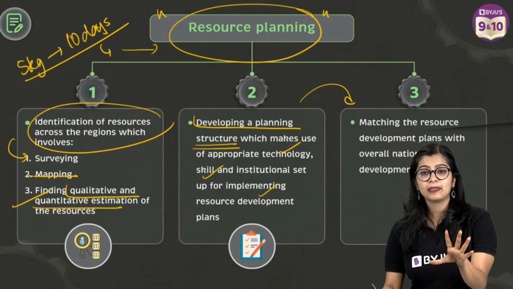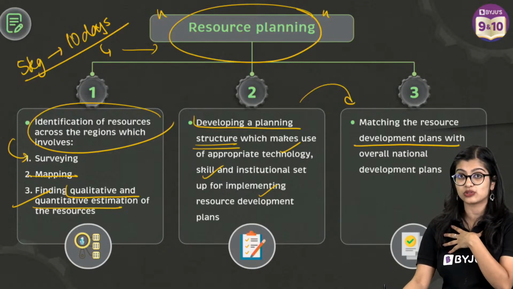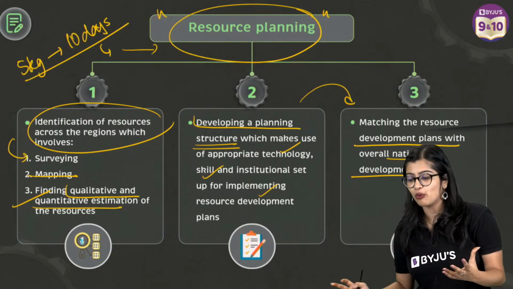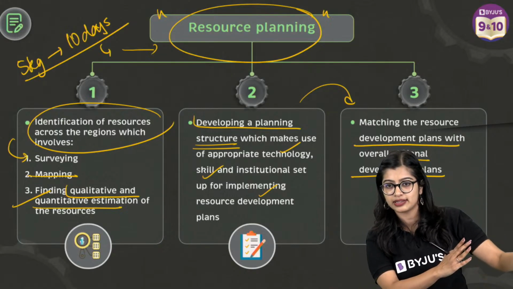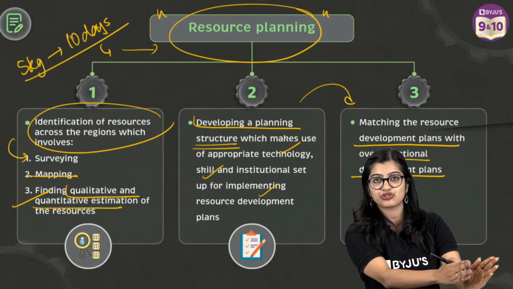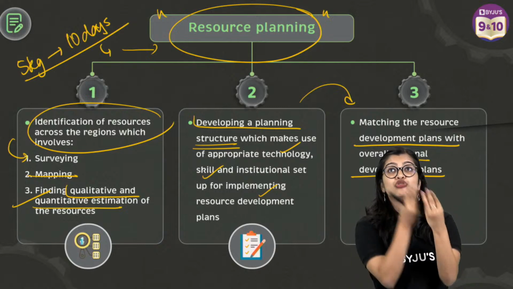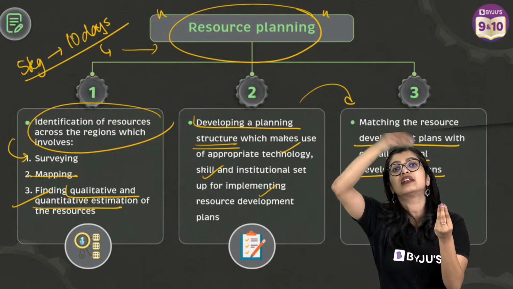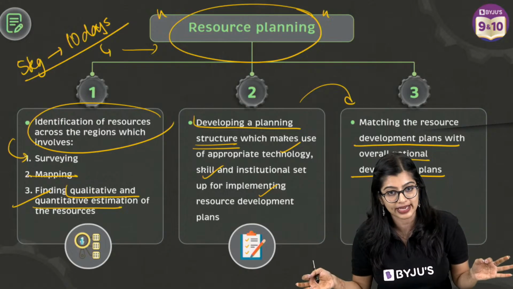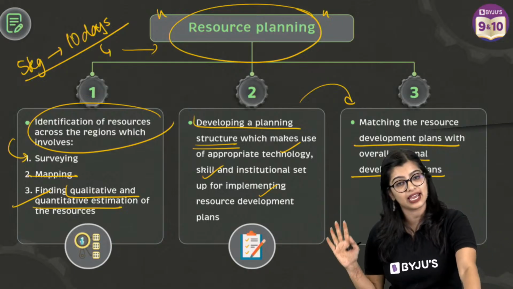And at the end of the day, however we plan our national development with these resources, it should align with the nation's plans. It should not be that, oh, Aishwarya ma'am wants to do this, so let her do her thing, our country will go somewhere, our country's plan is this, and the 2 plans are not matching. My plan of using resources wisely should be aligned with the broader perspective that our country should develop, right? It should not be that 2 things are going in 2 parallel ways. Yes? So in this particular case, we see that resource planning becomes effective.